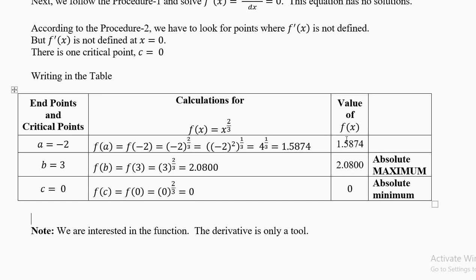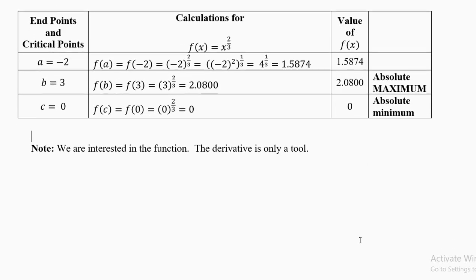The middle value we are going to ignore. The biggest value is 2.0800 and the minimum value is 0. That's it.